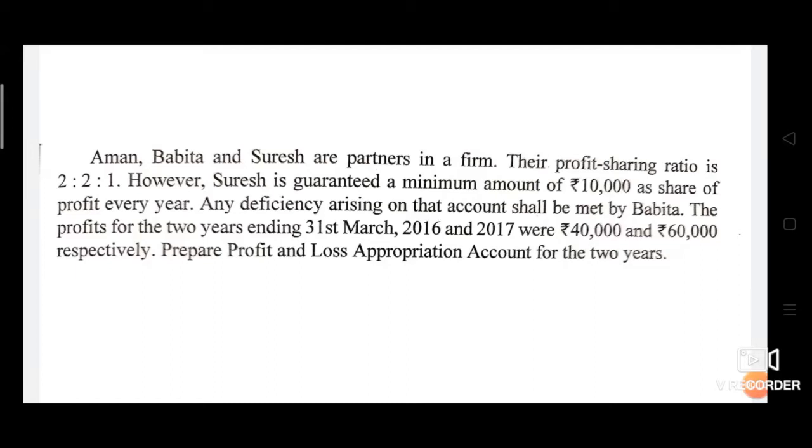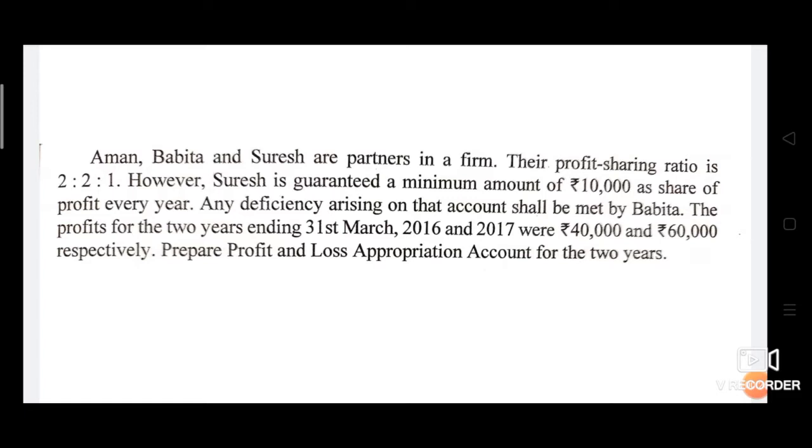Next problem of guarantee of profit now. See the problem. Aman, Babita and Suresh are partners in a firm. Their profit sharing ratio is 2:2:1. However, Suresh is guaranteed a minimum amount of rupees 10,000 as share of profit every year. Any deficiency arising on that account shall be made by Babita alone.